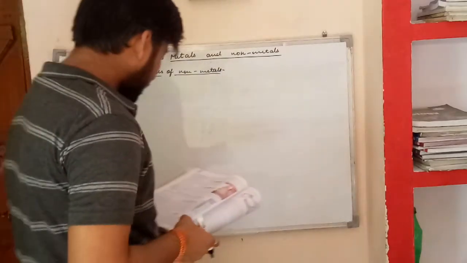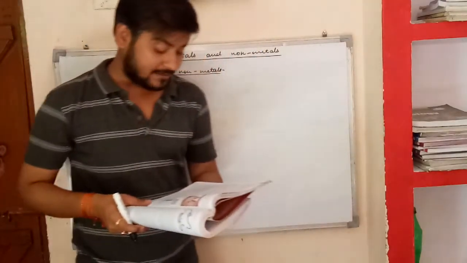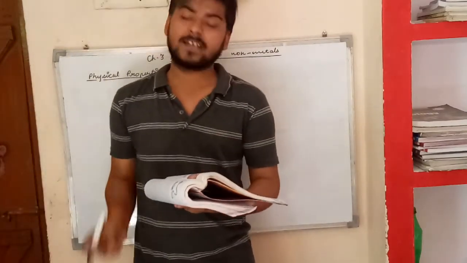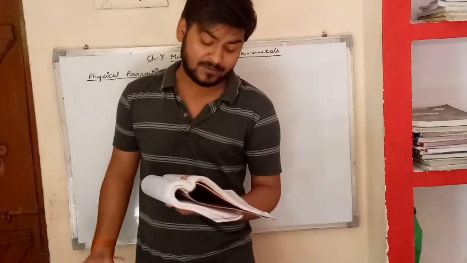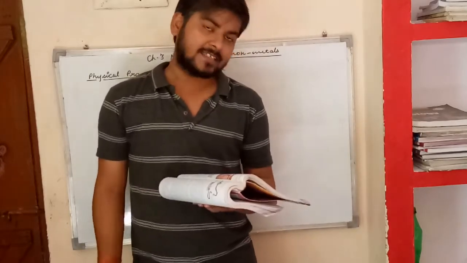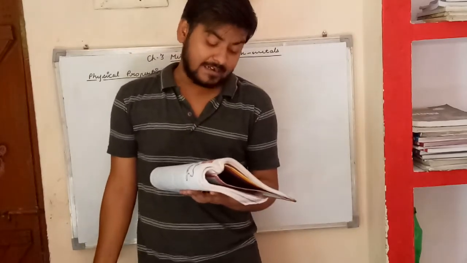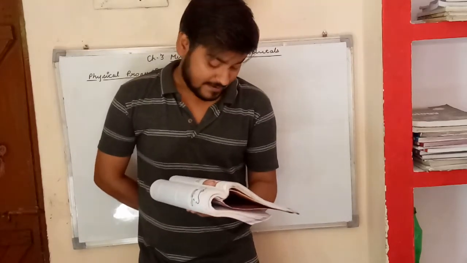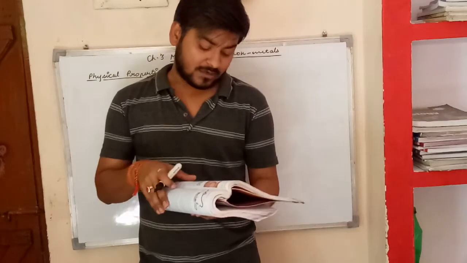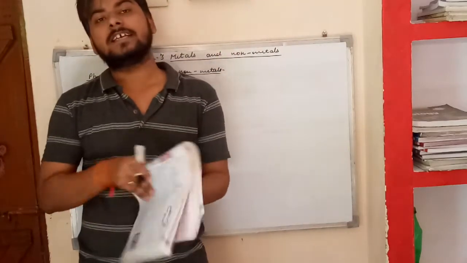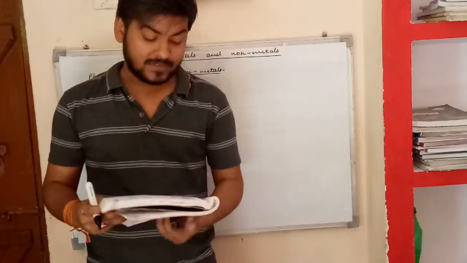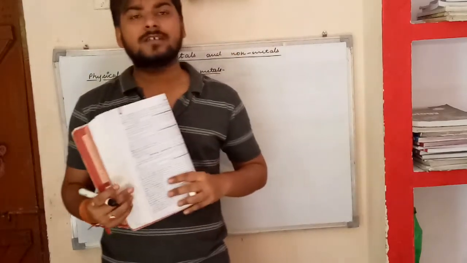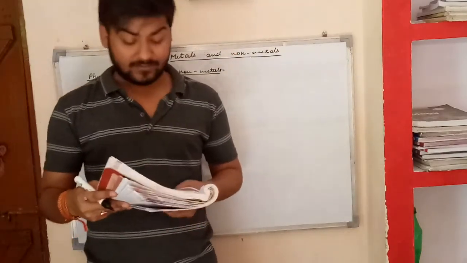Physical properties of the non-metals. Non-metals are neither malleable nor ductile. Non-metals are brittle or break easily. So this is the first property of non-metals, that they are neither malleable nor ductile. Now second, non-metals do not conduct heat and electricity. And next, non-metals are not lustrous. They do not have shining surfaces.